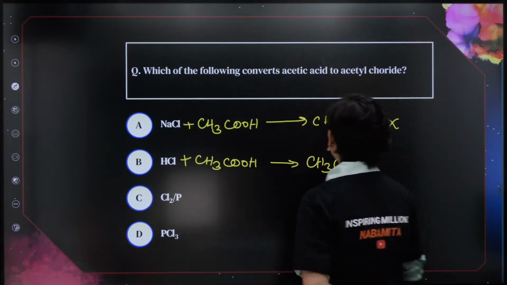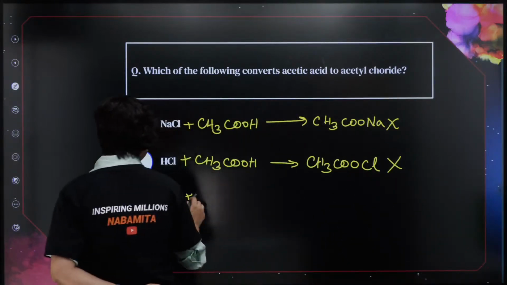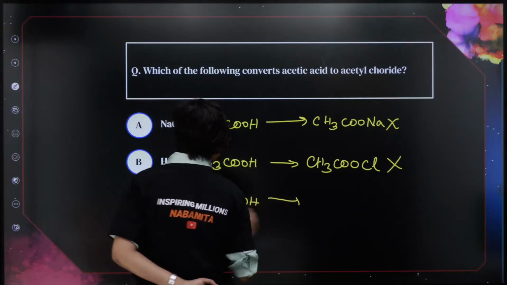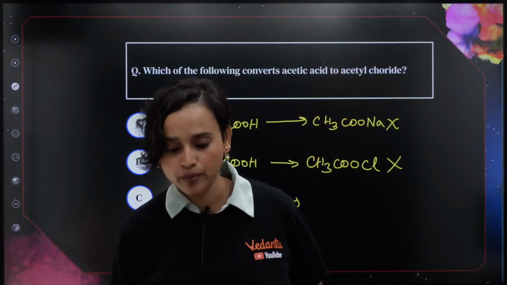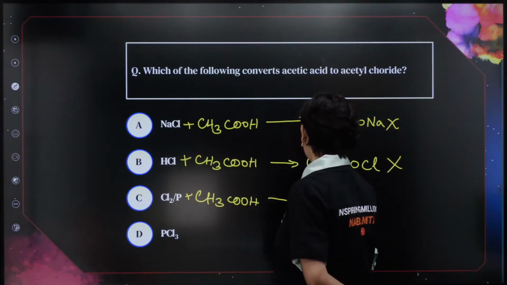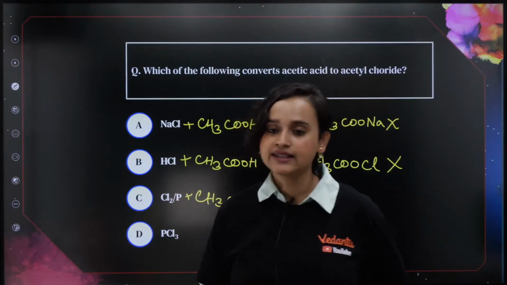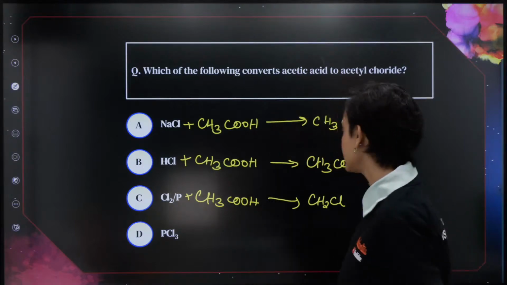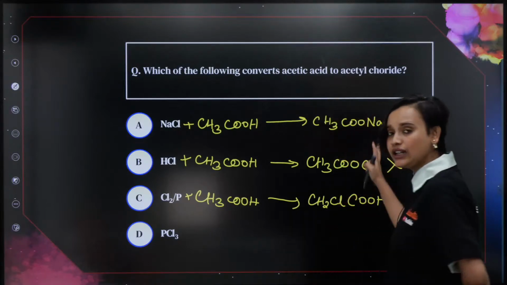This is forming acetyl hypochlorite. So, is this the correct answer? Not at all. Now, if I add here CH3COOH, what will this form, guys? Can anyone tell me? What will this form? This will give us CH2ClCOOH, right? I'm only writing one product.